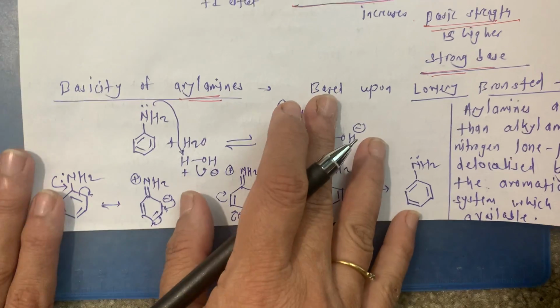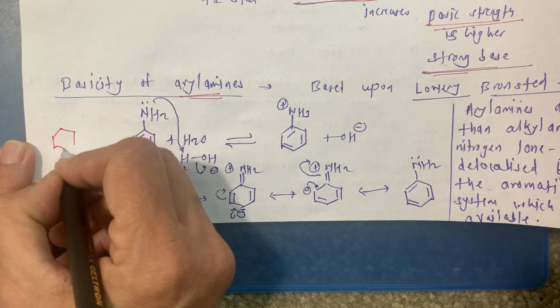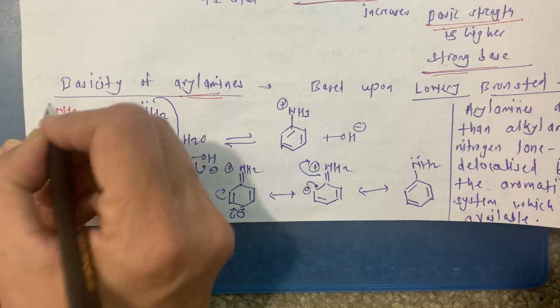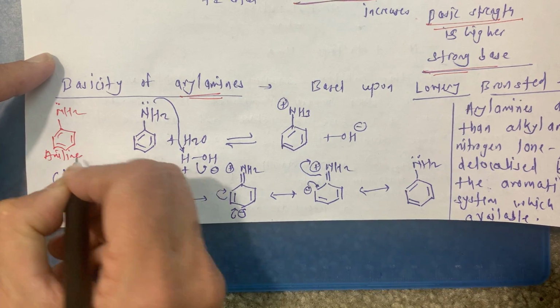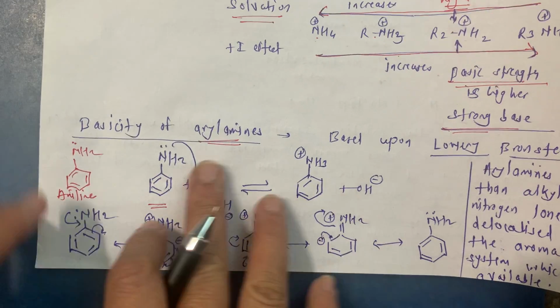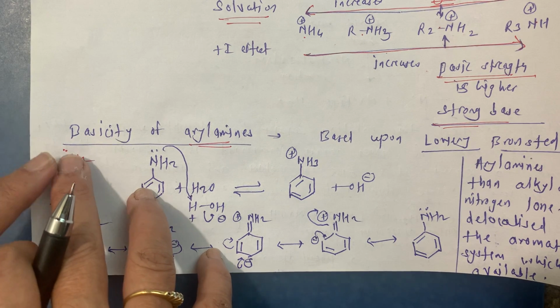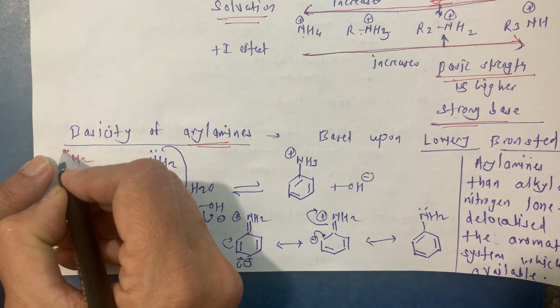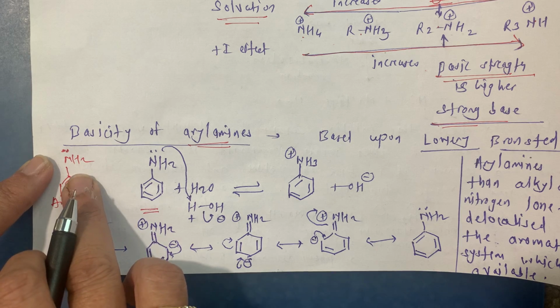Which aryl amine do we know? We know our basic aryl amine, that is benzene ring attached to NH2. This is our aniline. Basic nature, when there is an H plus acceptor, or we can say there is a donation of the lone pair of electrons very easily, then it shows basic nature.